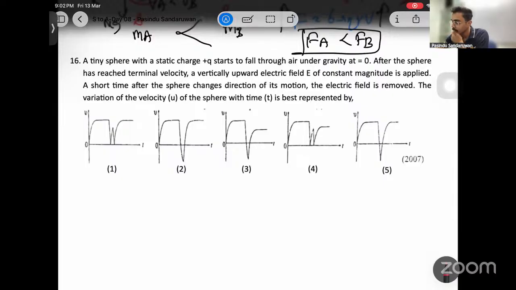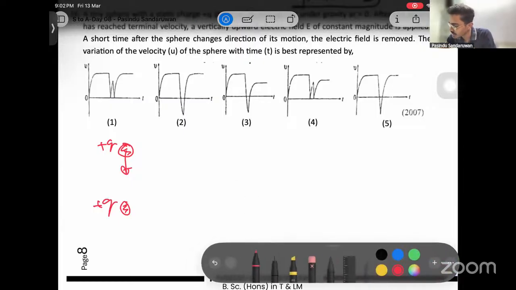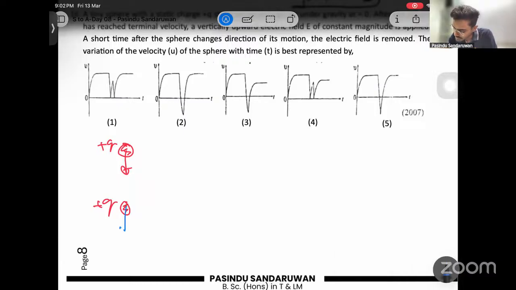All right. Then initially it's reaching a terminal velocity, right? So say this is moving downwards. Plus q charge. There's a small link with electric fields here. Charge is given, right? So at some point it has reached a terminal velocity, say Vt.